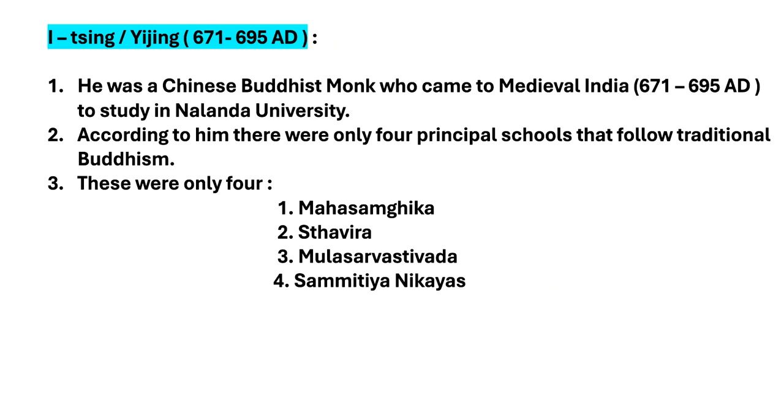Next one, I-Tsing or Yijing. Time period is 671 to 695 AD. He was a Chinese Buddhist monk who came to medieval India between 671 and 695 AD to study at Nalanda University. According to him, there were only 4 principal schools that followed traditional Buddhism. They are Mahasanghika, second one Sthavira, third one Mula Sarvastivada, fourth one Sammitiya Nikayas. Let's move on to the next slide.